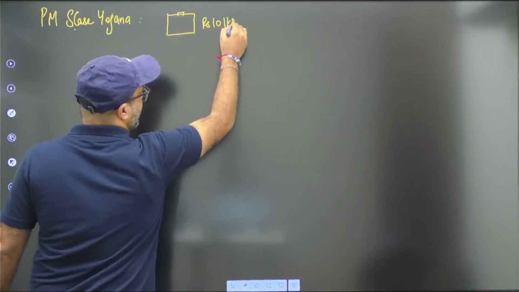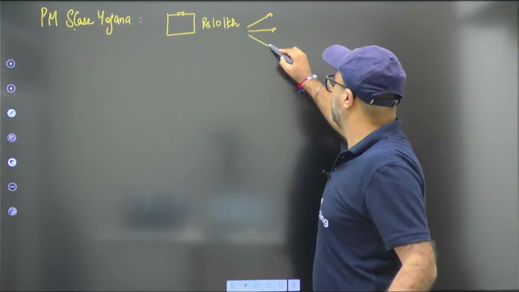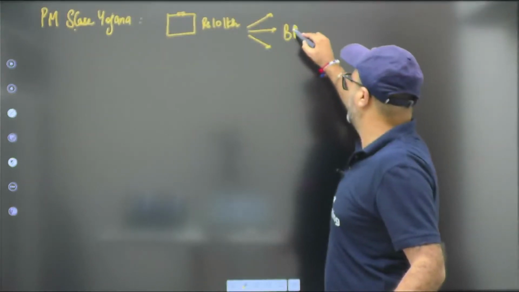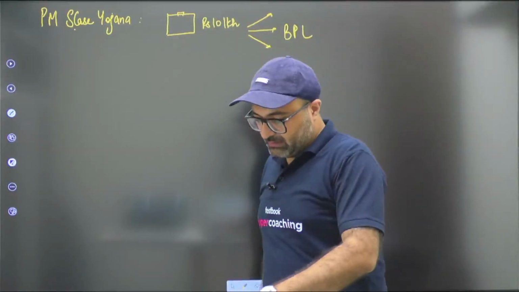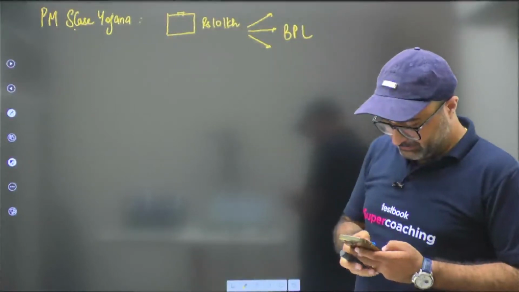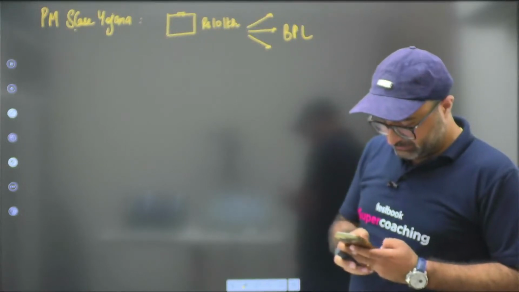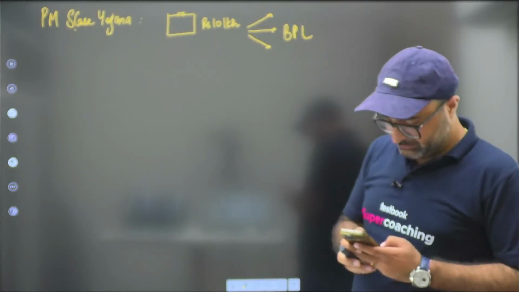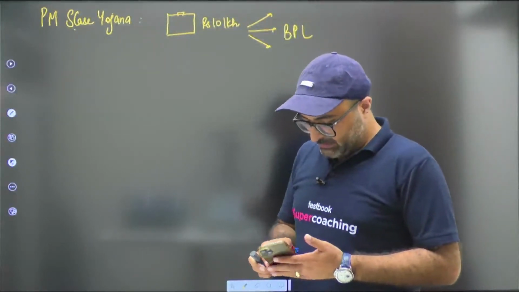So get n number of these 10 lakh rupee suitcases and then distribute them, not to everyone, but at least to all those who are below the poverty line. Got it? Okay.